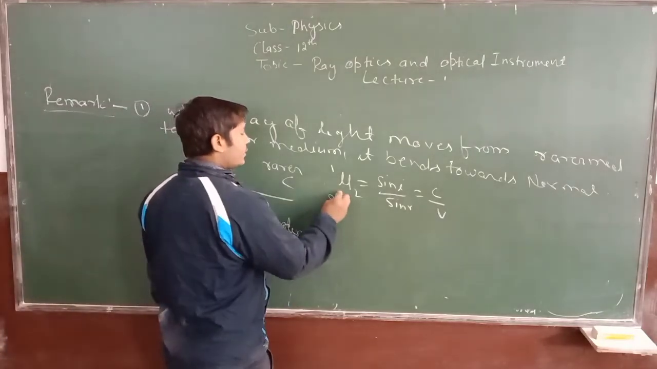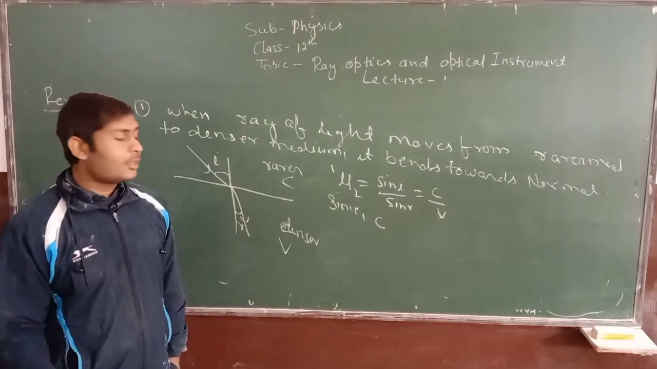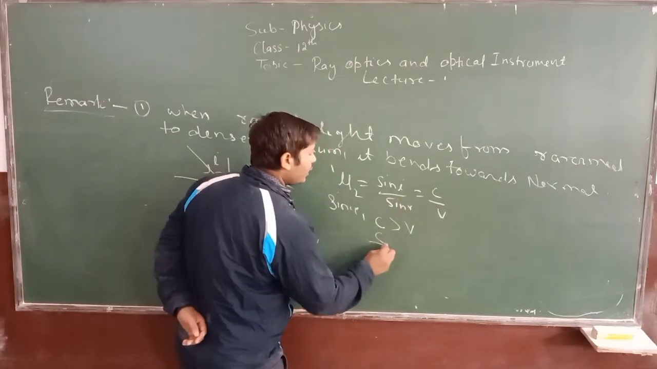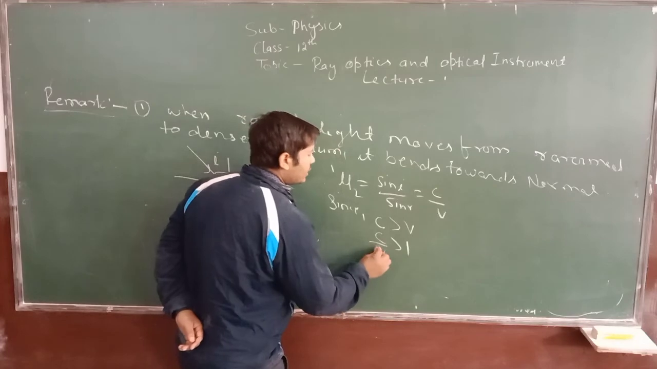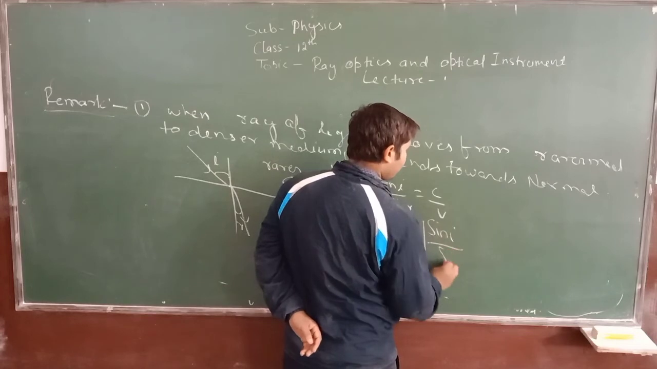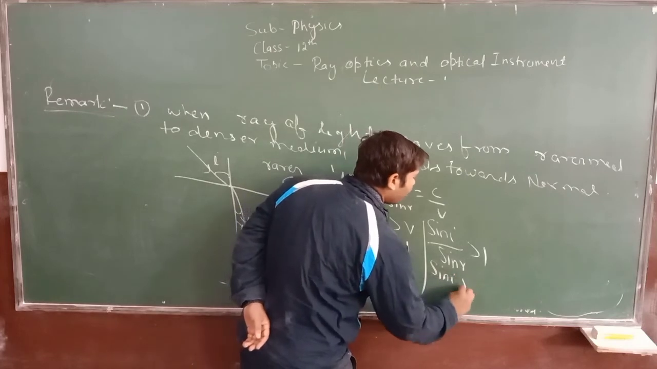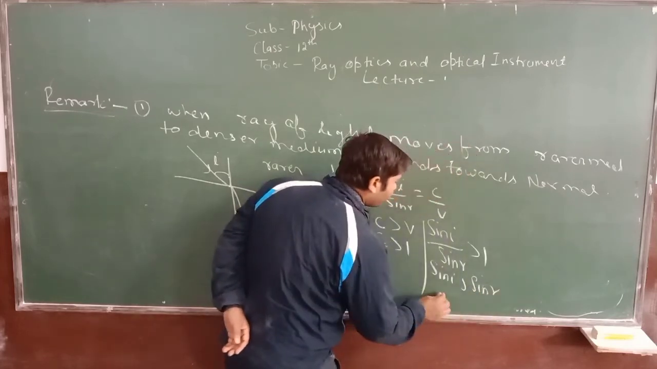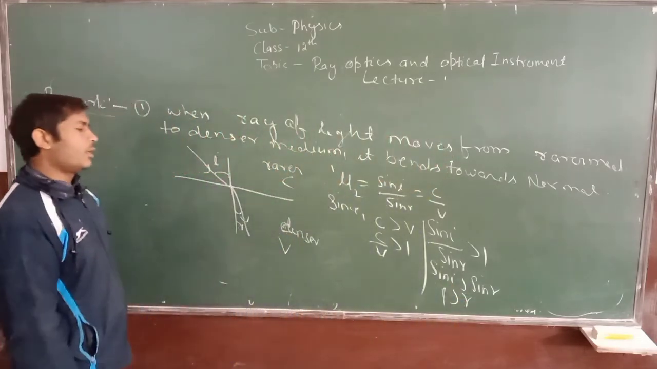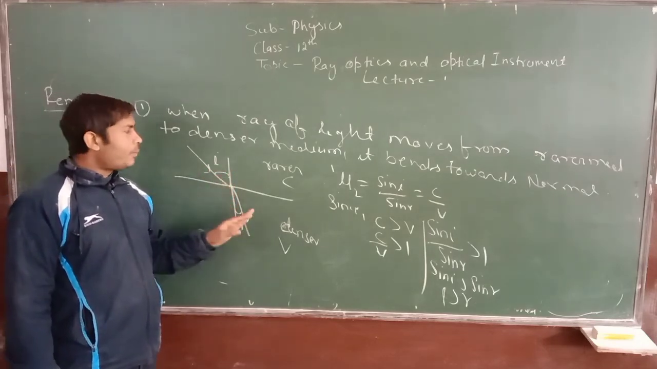We know that the speed of light in rarer medium is always greater than that of the speed of light in denser medium. Then c will be greater than v. So c upon v will be greater than 1. It means sin i upon sin r will be greater than 1. So sin i will be greater than sin r. So from here, angle of incidence i will be greater than angle of refraction r. Means this angle will be always greater than angle of refraction r when ray of light moves from rarer medium